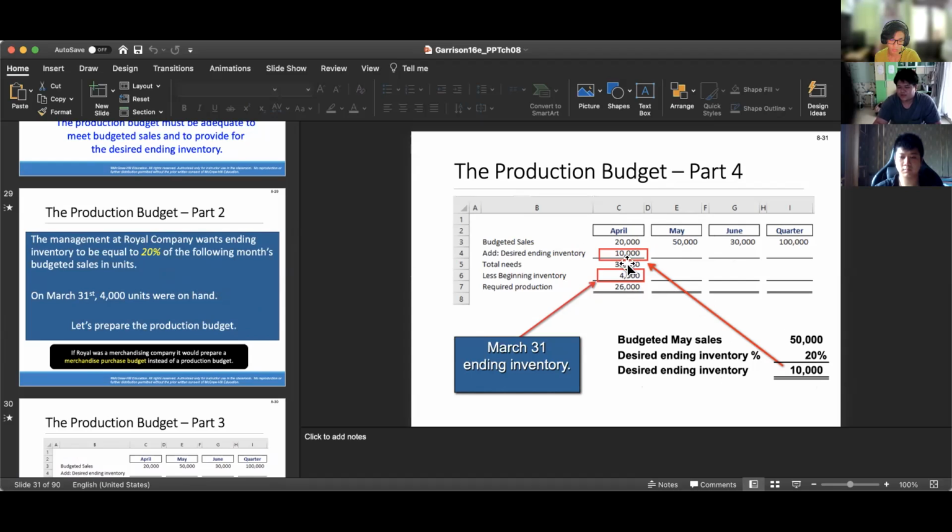Now, after you calculate it, you will get the total needs. But because you have the beginning inventory from the previous month, you have to subtract it to get the required production. After you subtract it, you will get 26,000 for the required production for April.